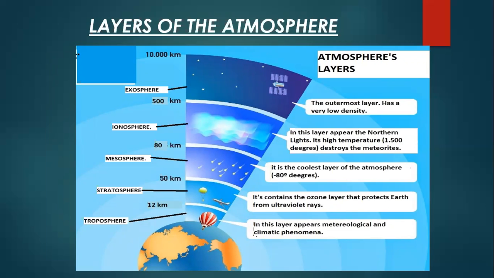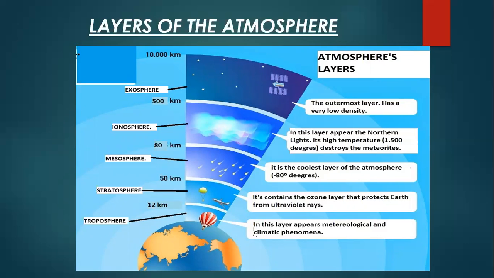layers. You can see very clearly in the picture: troposphere, stratosphere, mesosphere, ionosphere, and exosphere. Now, the troposphere is the layer where meteorological and climatic phenomena appear. Okay. Now, the next is the stratosphere. The stratosphere contains the ozone layer, and it protects the earth from ultraviolet rays.